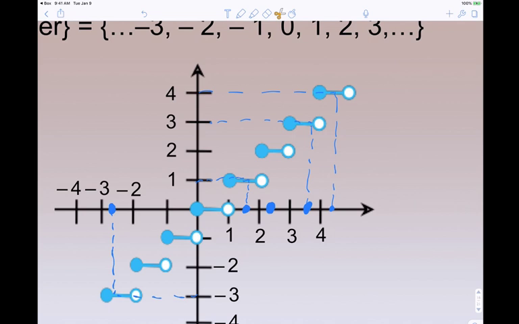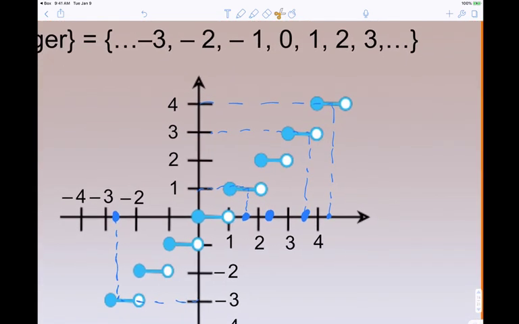Also, I think this is supposed to be switched around. Usually, for instance, if it's 1, then it's supposed to go to 1. Oh, no, this is right. When x is 1, if you're on the integer itself, you take that integer. So if x were 4, then y is going to be 4. If x were -3, y is going to be -3, right? Whatever integer you're on, you take that number. Does that make sense? Okay. But if it's a decimal, you take the integer to the left.